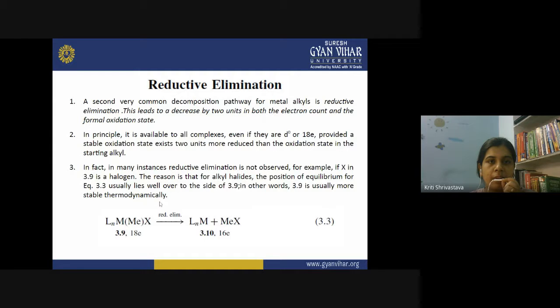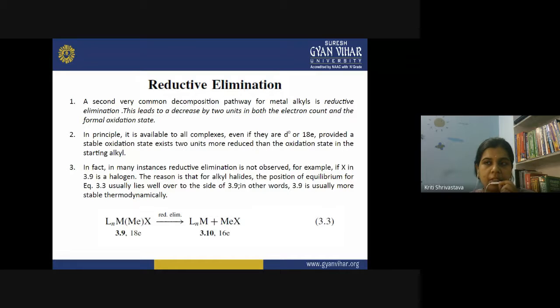Now today we are moving forward towards another decomposition pathway for metal alkyl compounds, that is reductive elimination. So reductive elimination is a second common decomposition pathway for metal alkyls. We have seen that metal alkyl complexes are really unstable, and that is due to the difference in their electronegativities.